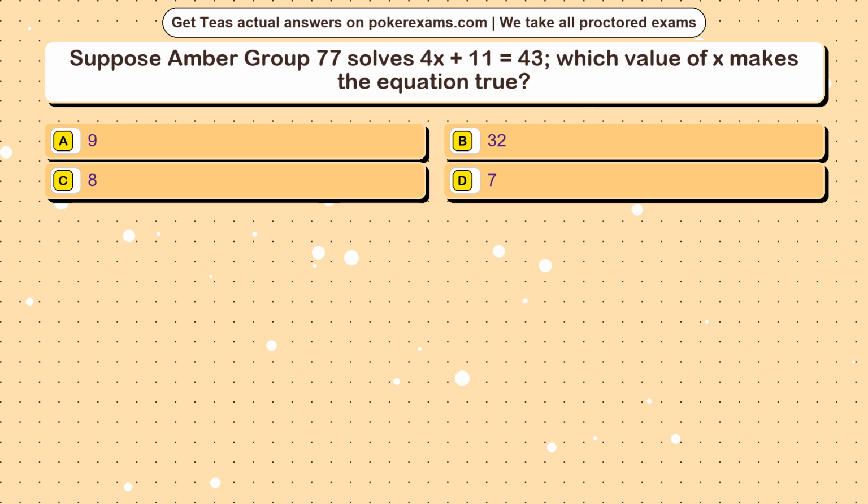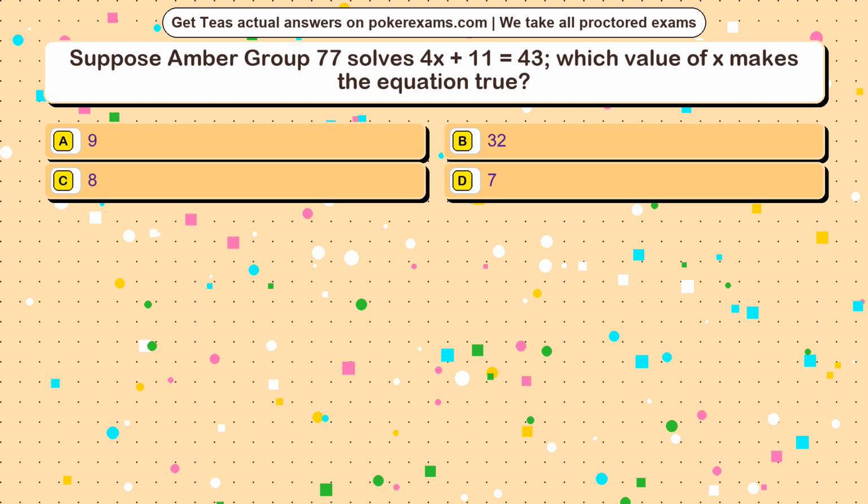Question 9. Suppose Amber Group 77 solves 4x + 11 = 43. Which value of x makes the equation true? Option A, 9. Option B, 32. Option C, 8. Option D, 7.